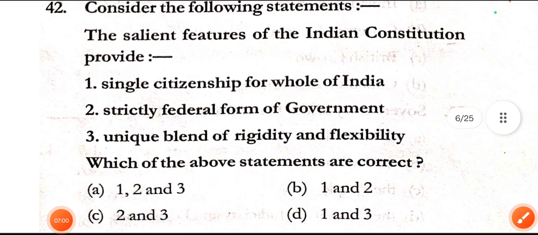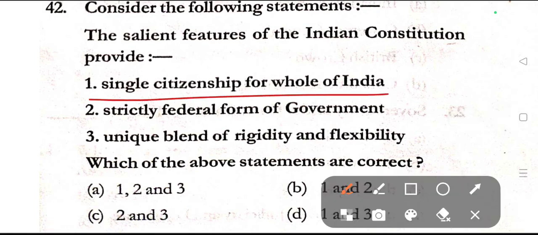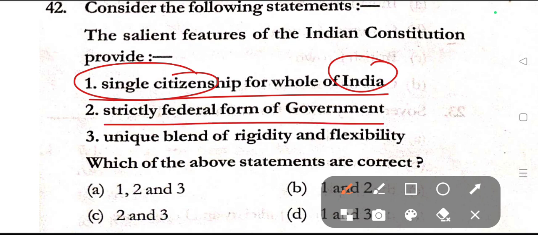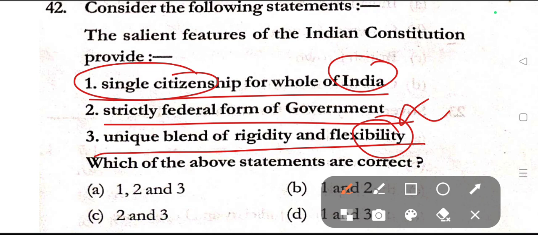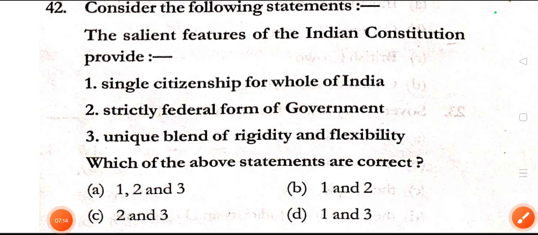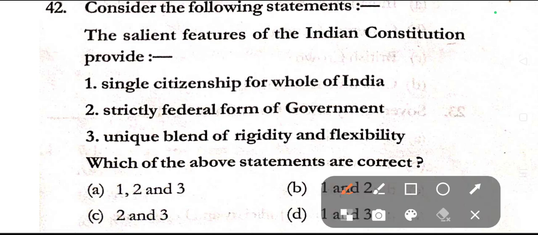Why? Because the statement first is single citizenship for the whole of India. Single citizenship is mandatory in India, and strictly federal form of government is not the correct option. Whereas a unique blend of rigidity and flexibility is also correct in the context of the Indian Constitution. Therefore option D, that is options 1 and 3, is the right answer.